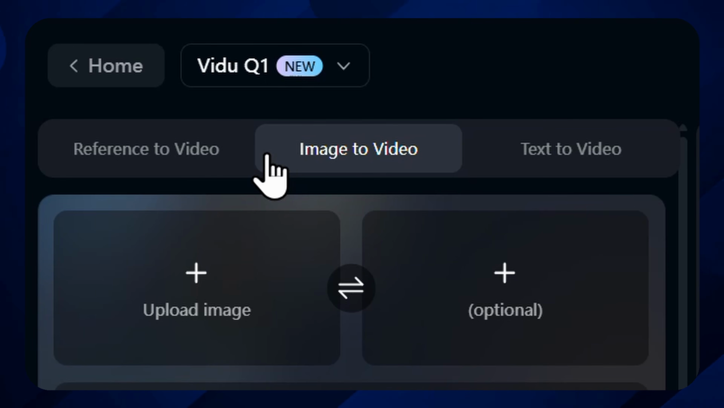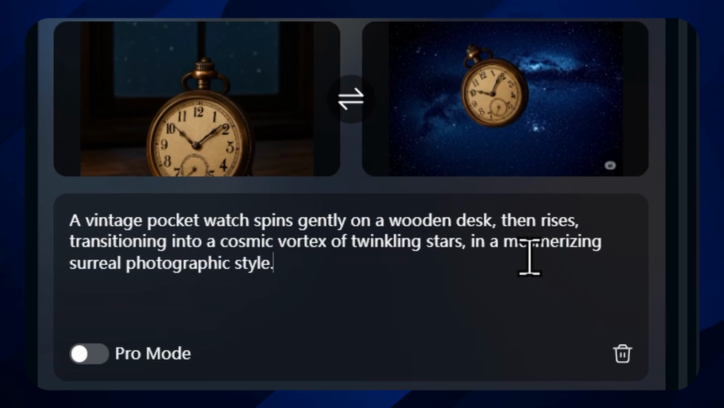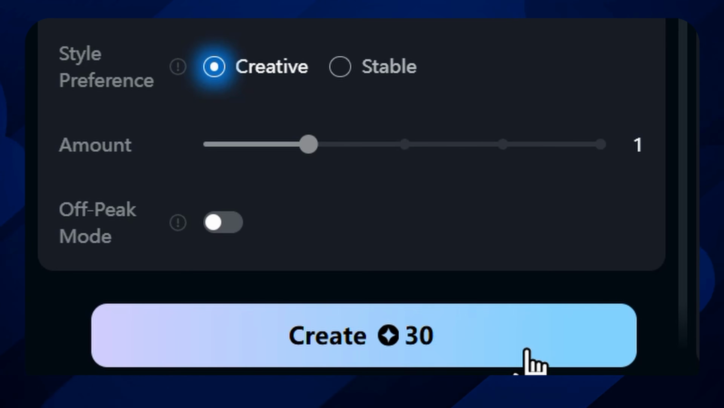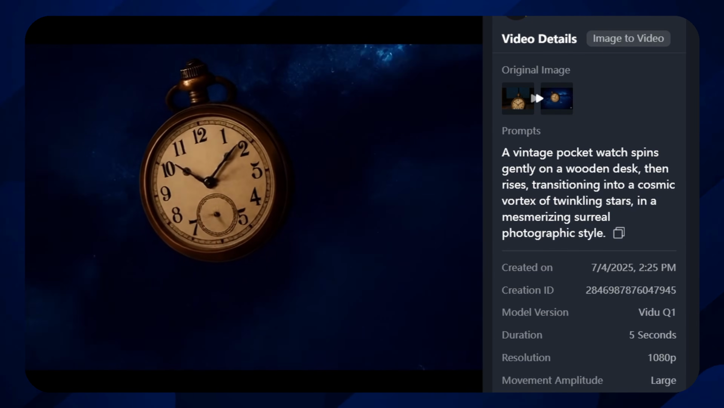Next, navigate to the image to video section and upload your images. Add a descriptive prompt, select 1080p resolution, and choose high movement amplitude for bold, engaging motion. Now click Generate to watch your images transform into a mesmerizing sequence.